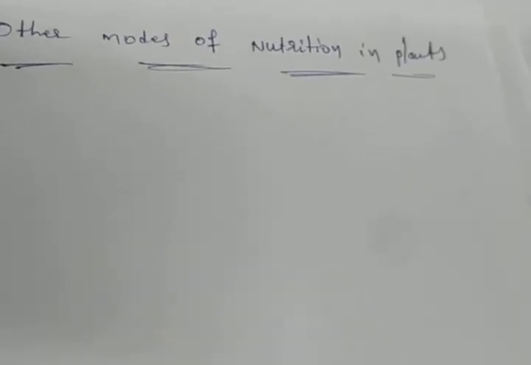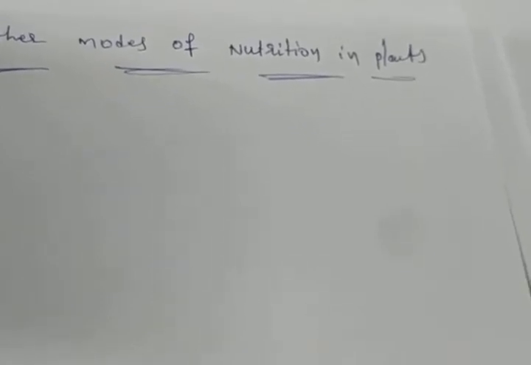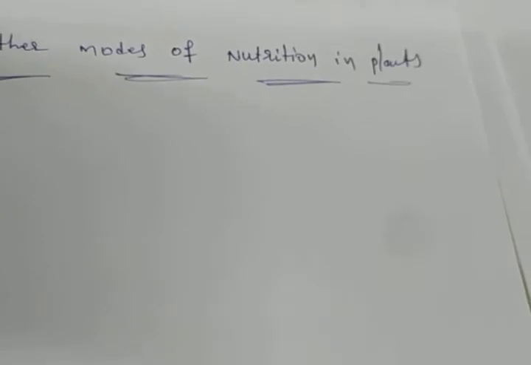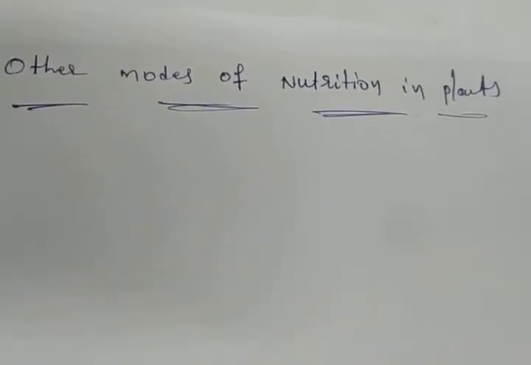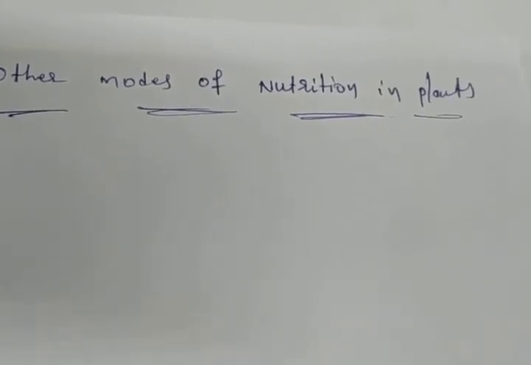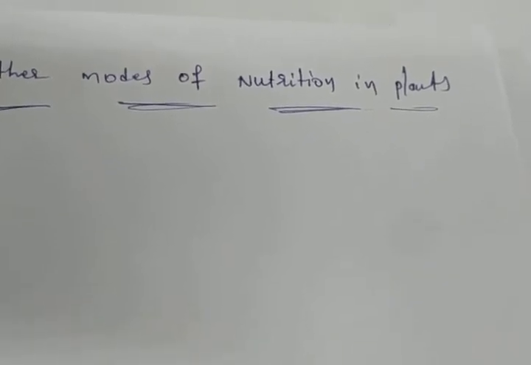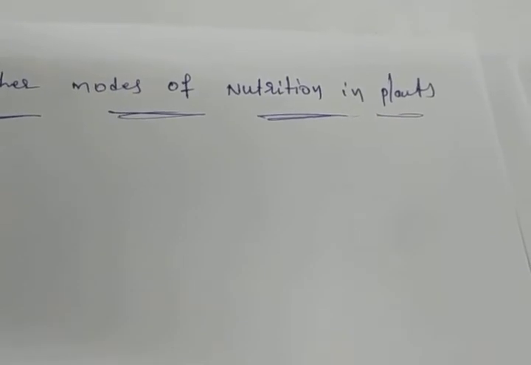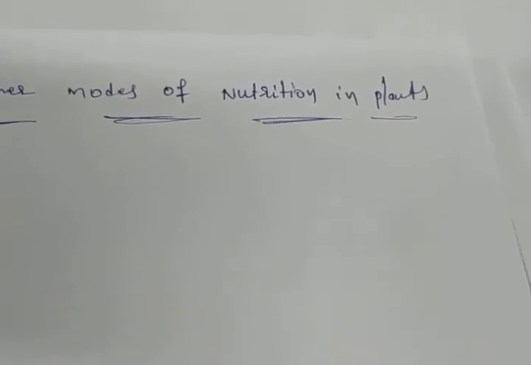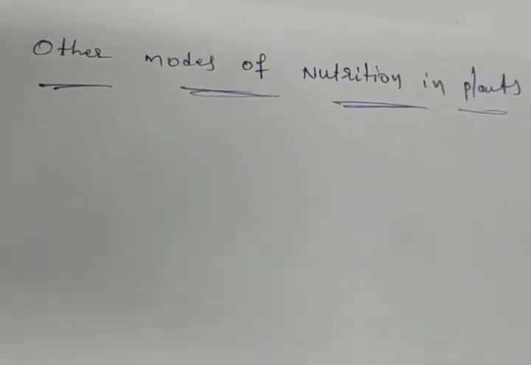Like humans and animals, such plants depend on the food produced by other plants. Already we discussed at the starting of this chapter, heterotrophic and autotrophic. What is autotrophic? Organisms which make food themselves from simple substances are called autotrophic. What is heterotrophic? Animals and most other organisms take in food prepared by other means, plants. That is called heterotrophic.